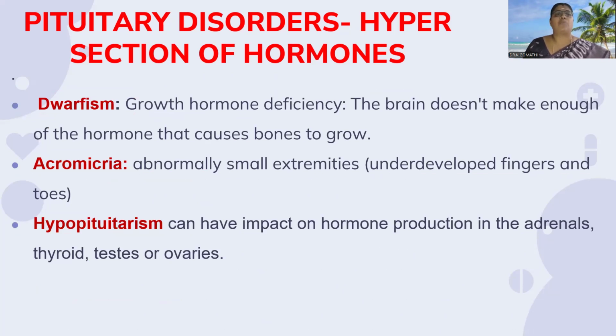Hyposecretion of pituitary hormones leads to dwarfism, that is, growth will be very less due to growth hormone deficiency. The brain does not make enough of the hormone that causes bones to grow. Acromicria is abnormally small extremities, mainly underdeveloped fingers and toes. Hypopituitarism has an impact on hormone production in the adrenal gland, thyroid gland, testes and ovaries also.